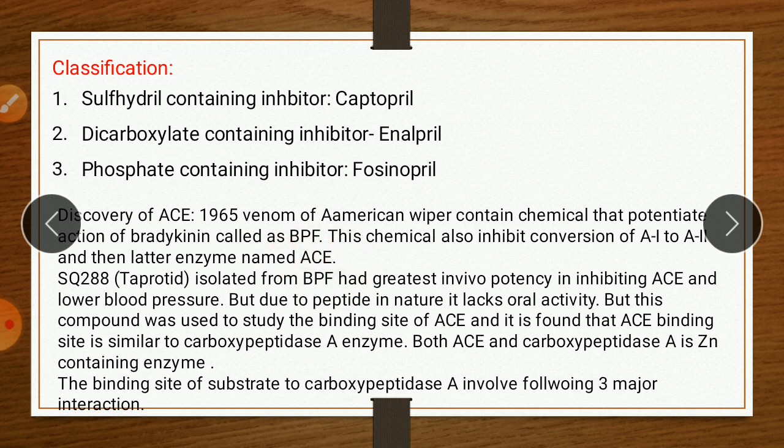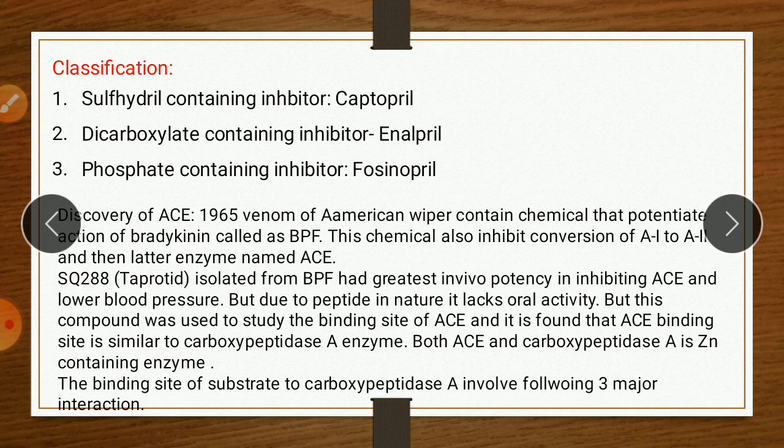But this teprotide compound is peptide in nature, it lack oral activity. But this compound was used to study the binding site of ACE, and it is found that ACE binding site is similar to carboxypeptidase A enzyme. So this teprotide not come under the market because of peptide in nature, but it have the ability to inhibit the ACE.